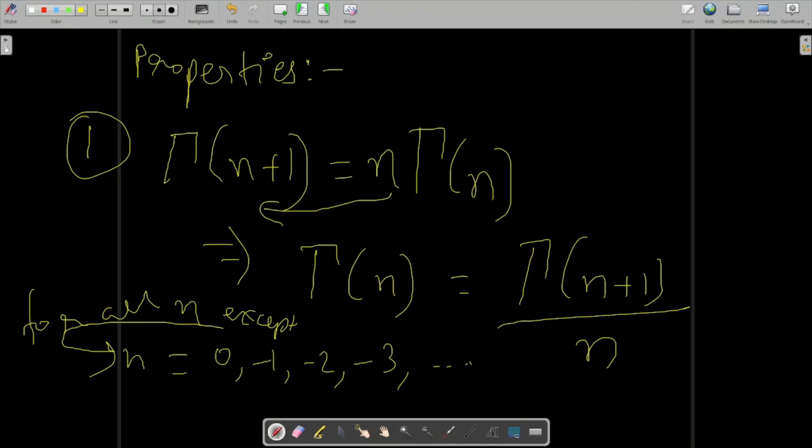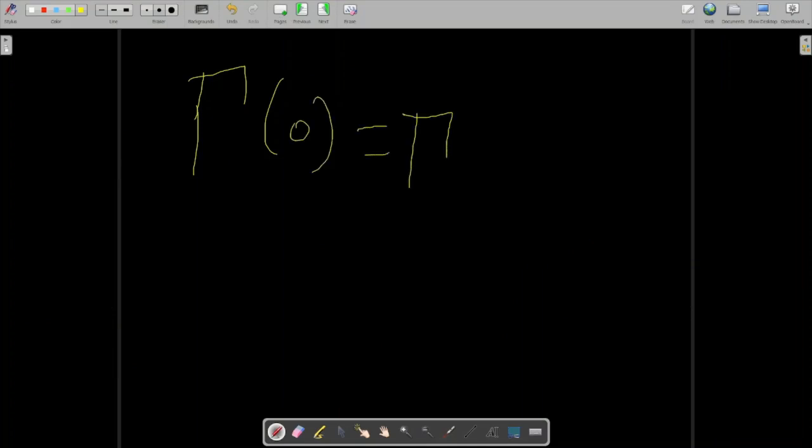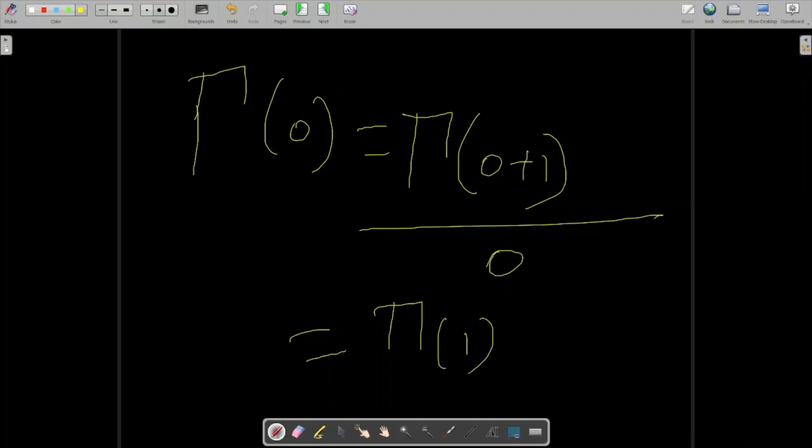Now we will put n equal to 0 over here. So what will we get? You can clearly see that the 0 value is not allowed. Why are these values not allowed? Because when you put it in this formula, you will get something like this, and it will eventually yield you 1 over 0, which is equal to infinity.